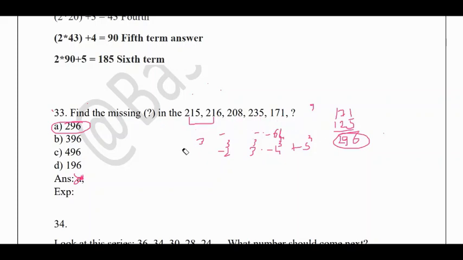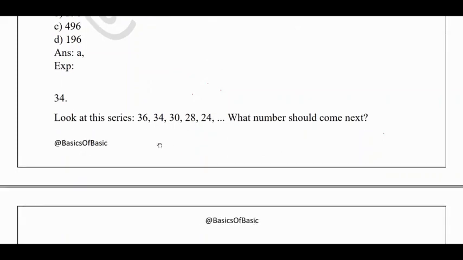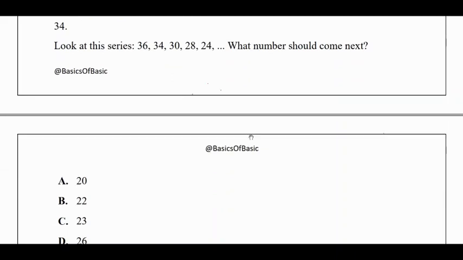So you just need to use your common sense between the numbers by looking into the differences or the addition, subtraction, division, anything, cube numbers, such that you will get the final answer. Okay. So now the next question is 36, 34, 30, 28, 24. What should be the next number? See why I am giving more emphasis on this kind of questions, because they are repeatedly asked in all the banking examinations, insurance examinations, or any departmental examination. I can also take the ESIC exam paper. These are very important. So you need to practice a lot of questions of these types.